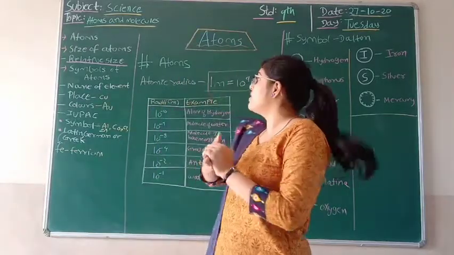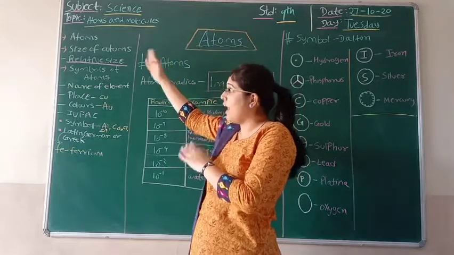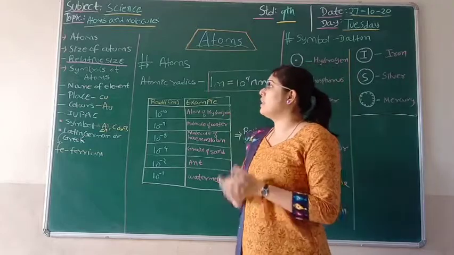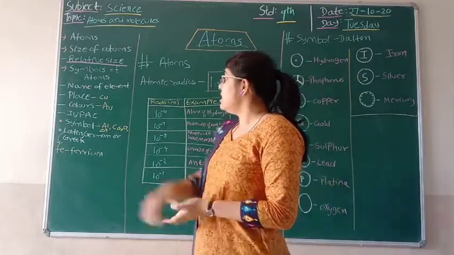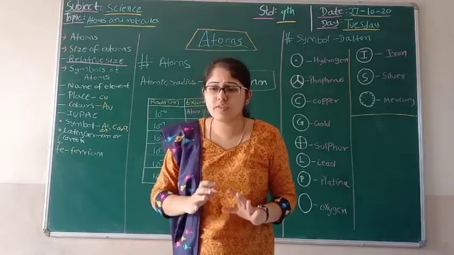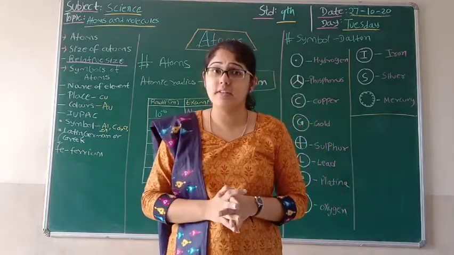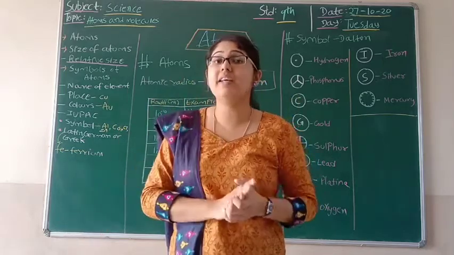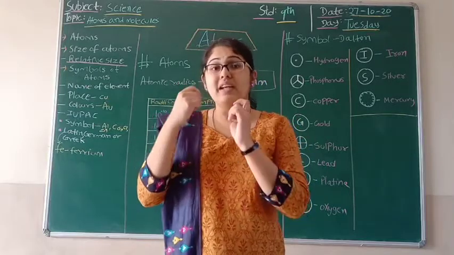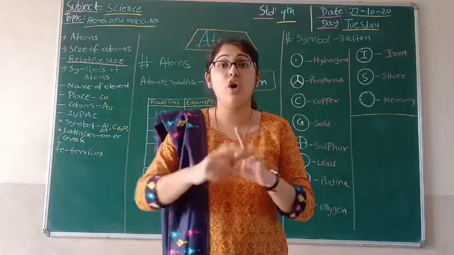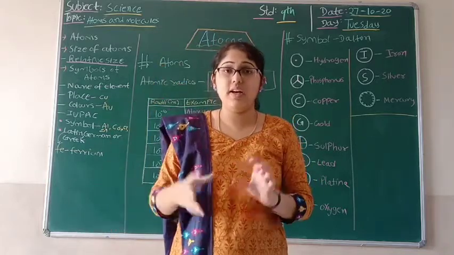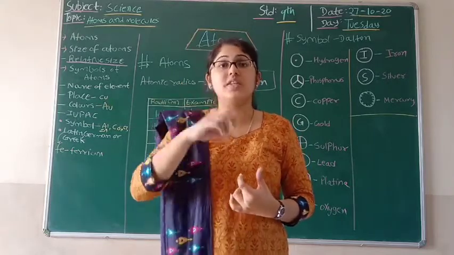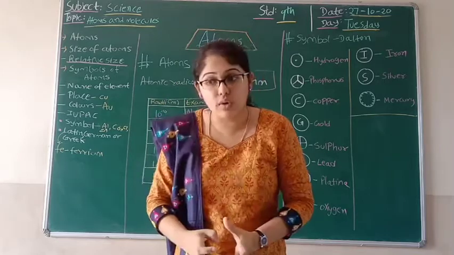So students, we have seen what is an atom, the size of an atom, and the relative sizes of elements. Now, moving on, further we'll see about the symbol of an atom. We know that the scientist Dalton proposed the law of constant proportion, and he specified the atoms with a specific symbol along with its quantity.